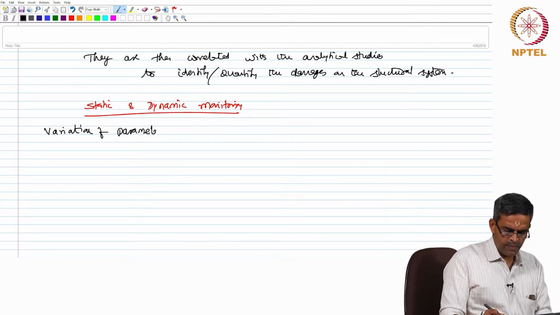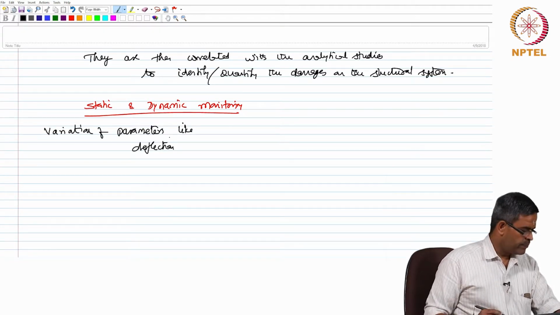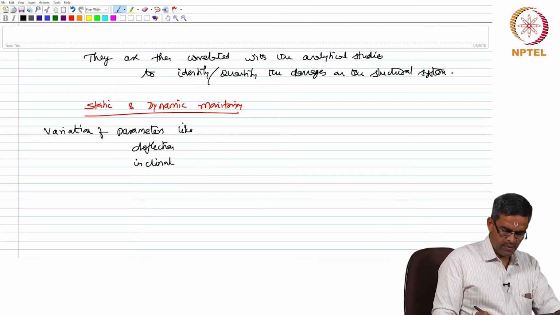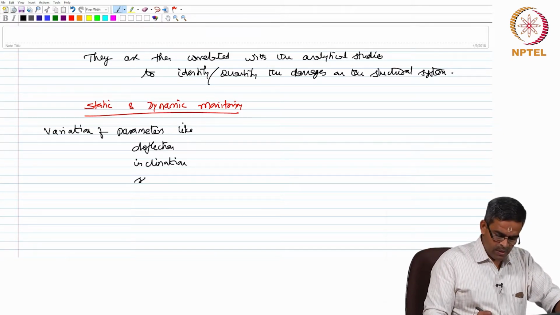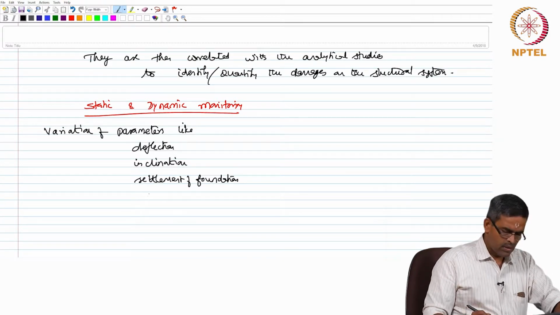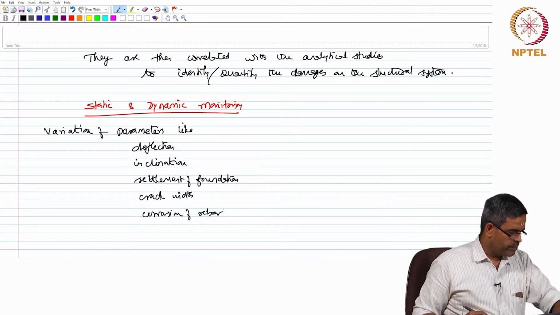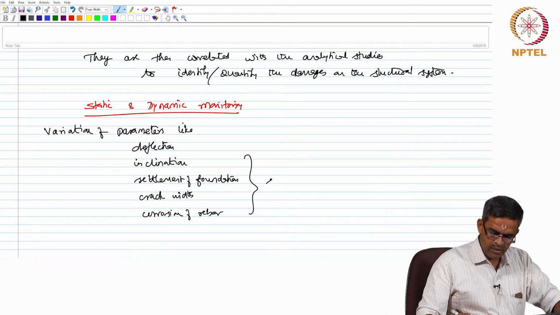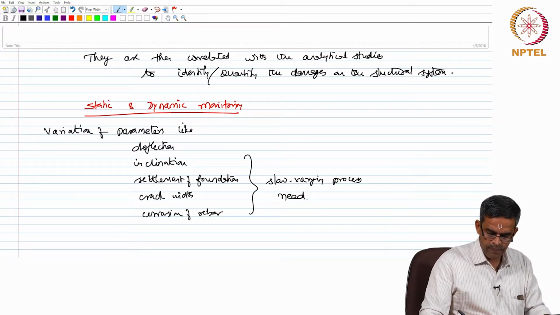Variation of parameters like deflection, inclination, which can be an important parameter in case of bridge piers, settlement of foundation, crack width, corrosion of rebar, which are essentially slow varying process, need to be carefully monitored.